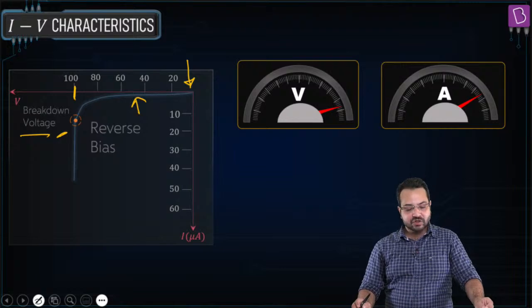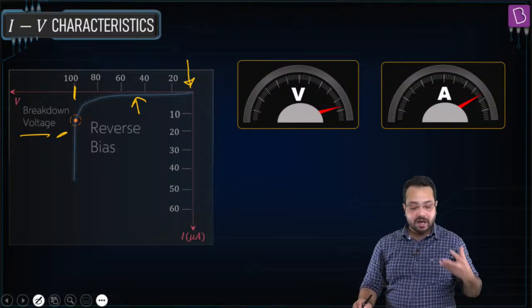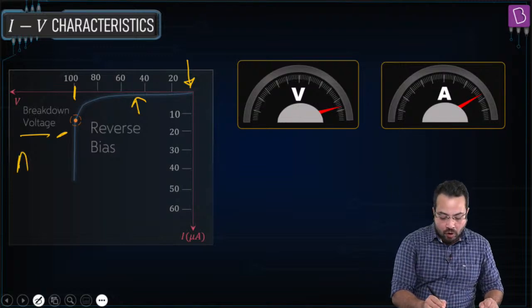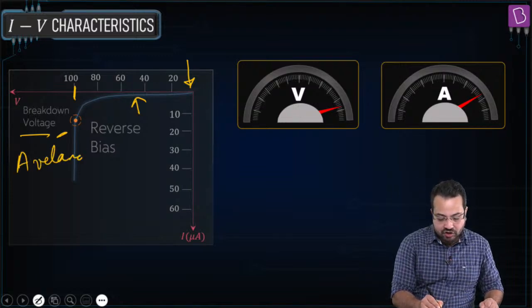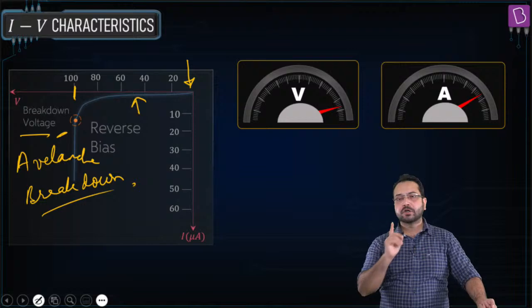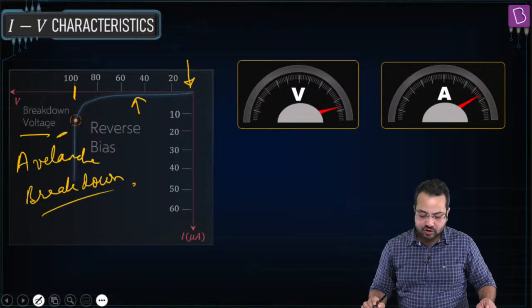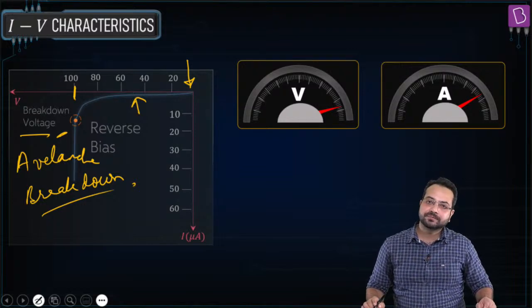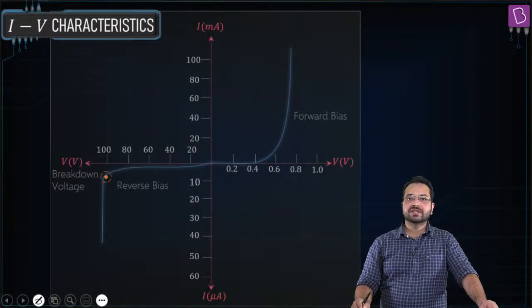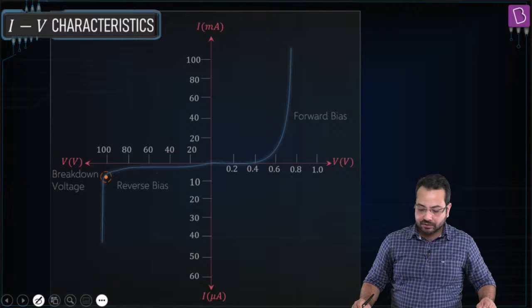The voltage at which the reverse bias current becomes very high is called the breakdown voltage. Okay, and it is called avalanche breakdown. Okay, so I don't have a lot of time to explain avalanche breakdown, but you go back and revise what is avalanche breakdown. Is that clear? Okay, so the reverse bias and forward bias current of a PN junction, clear.